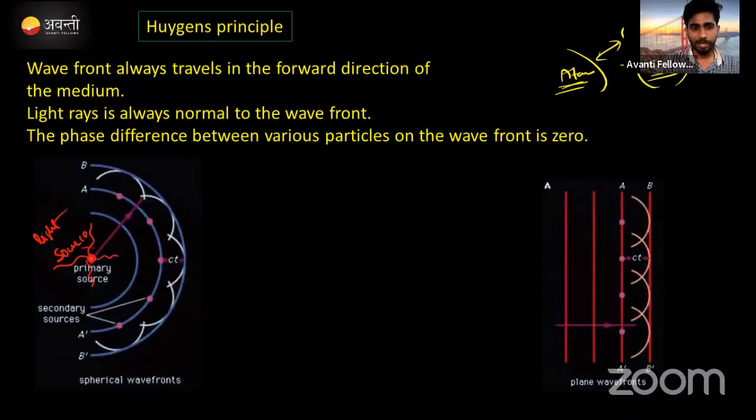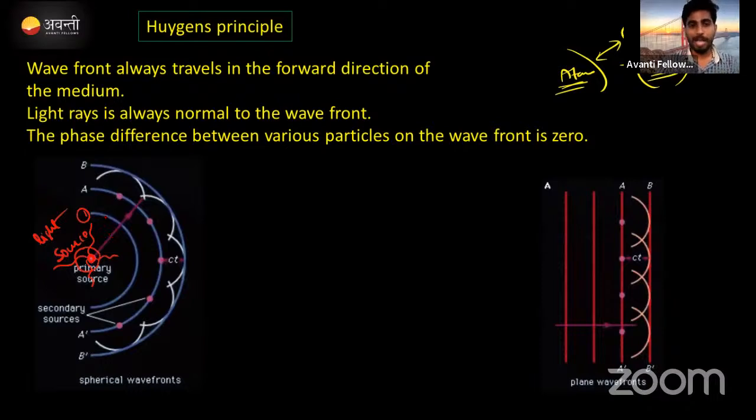If you join the crest points of all the waves, the locus of all the crest points, you will get a wavefront. Here, this is the first wavefront, which I am writing now, 1. This is the first wavefront created by this source.